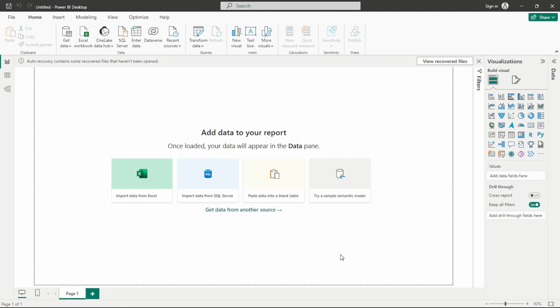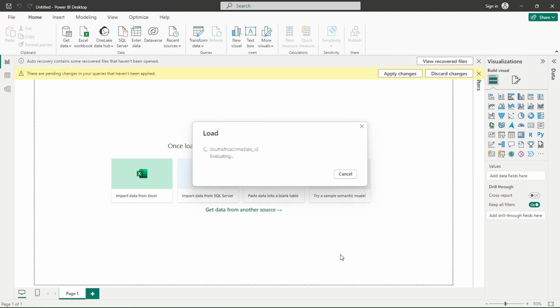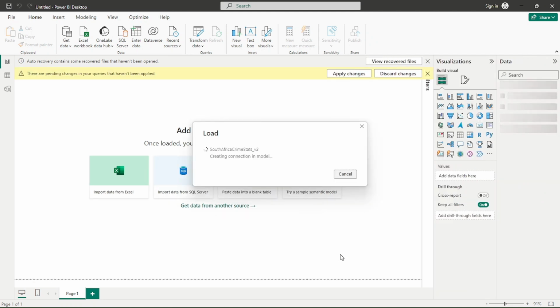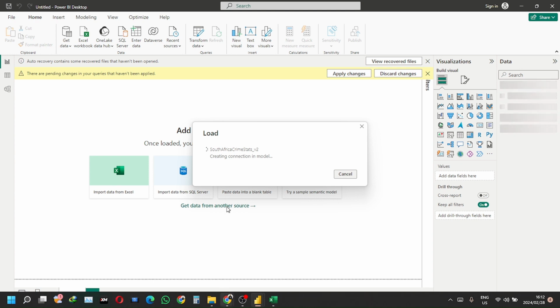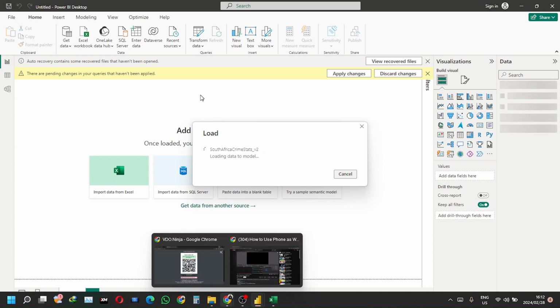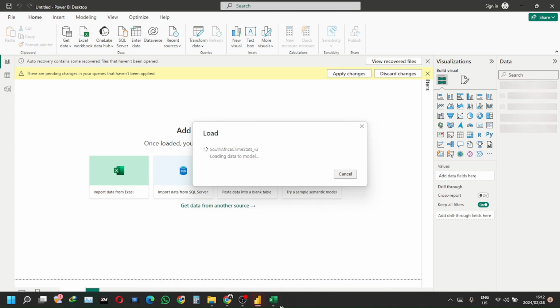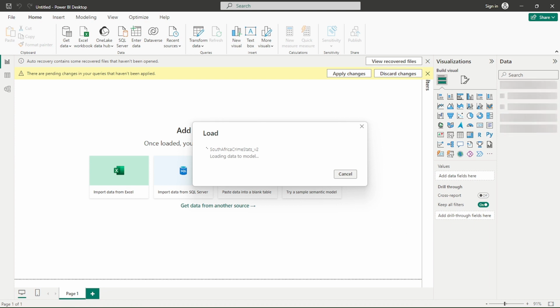I just want to demonstrate that data appears differently here on Power BI compared to Excel. On Excel, when I clicked load data, it was loaded onto a spreadsheet and shown in table format. But here the columns will be shown here, and here I have visualization options for any of those columns.